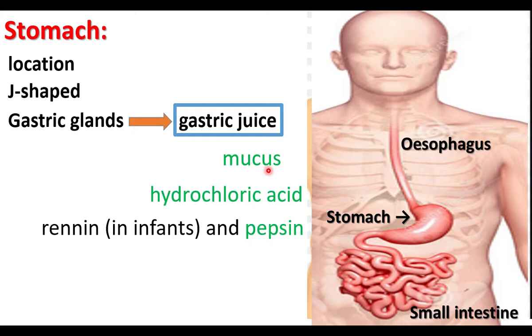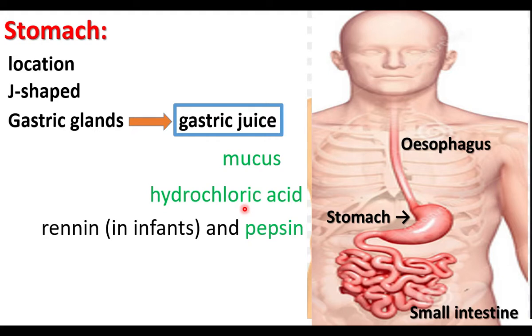If the mucus is damaged by bacteria or smoking or alcohol, that results in ulcer. So mucus is a protective covering of the inner part of the stomach.